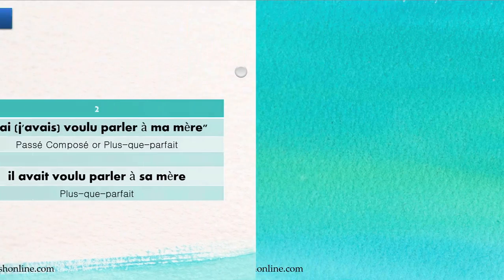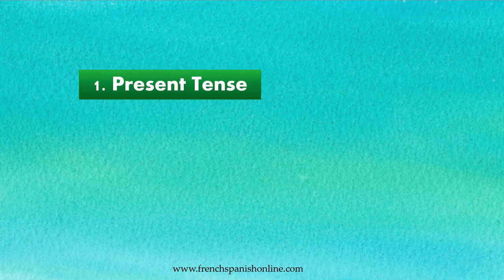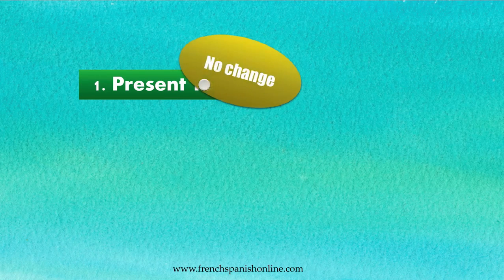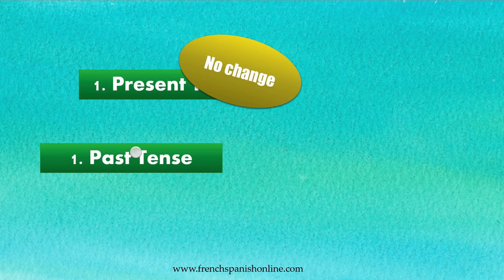Let's summarize what we have seen in this part 2. First, present tense here: when we have the present tense in part 1, in part 2 there is no change. A bit more complicated with the past tense.